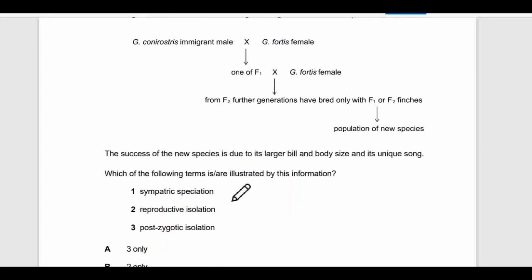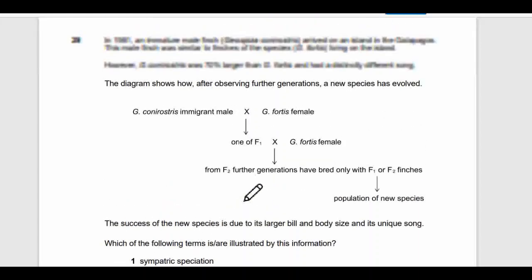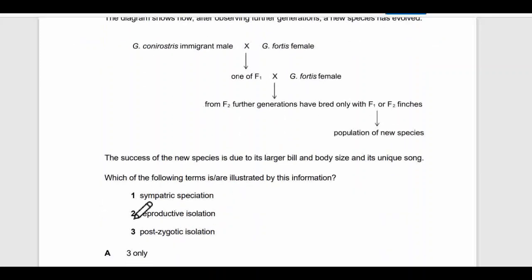Because according to sympatric speciation, the two species are formed from a single ancestor in the same geographical region. You can just say that there is no physical or natural barrier separating the two species from breeding. But in this question, it says that these two can breed or cross with each other. The reason they weren't breeding was a physical barrier, the sea. They were living on two different islands. And if there is no physical barrier, they both can breed with each other, right? And form a new species. So sympatric speciation can't be applied.